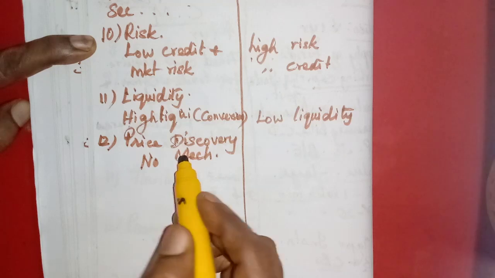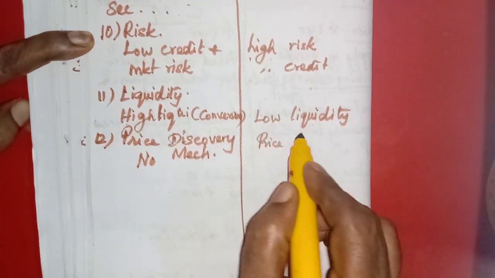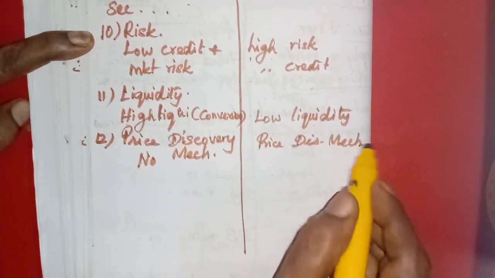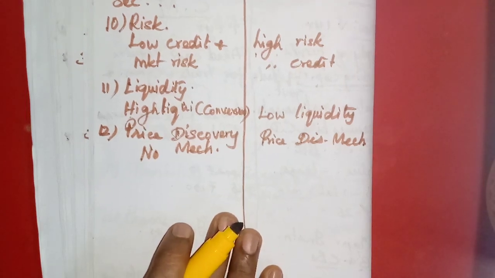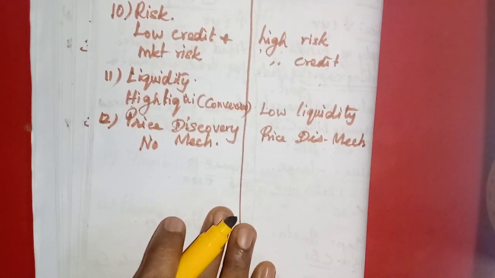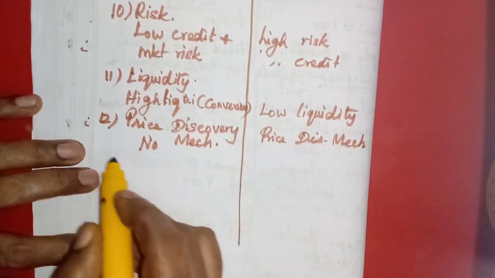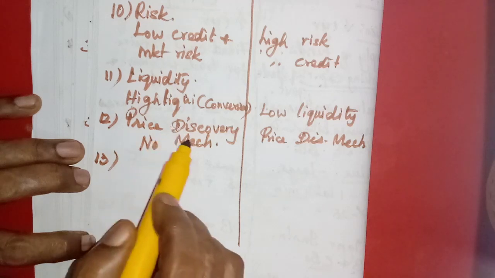But for the capital market we have the price discovery mechanism. Prices of the shares of all the companies will be displayed in the stock exchange on the digital board. You might have seen it in the news, where they display the price. That is called the price discovery mechanism. That is not available in the money market because maybe it is a fixed price.